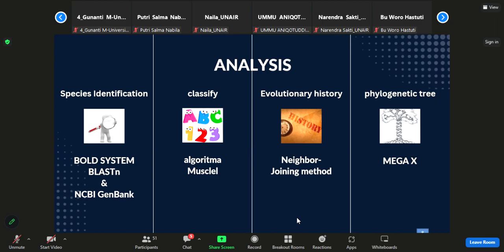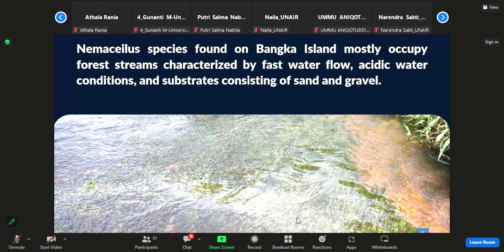Analysis. Species identification was calculated using the BOLD system and BLAST, the Basic Local Alignment Search Tool nucleotide, on NCBI GenBank. The sequences were aligned using the MUSCLE algorithm. The evolutionary history was inferred using the Neighbor-joining method. The percentage of replicate trees in which the associated taxa clustered together was computed in the bootstrap test in MEGA 10.